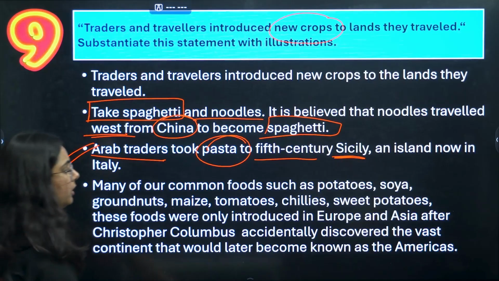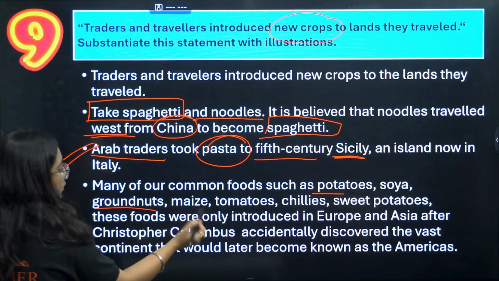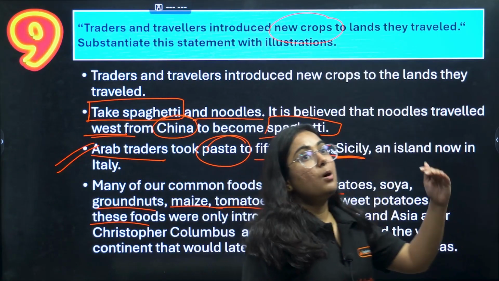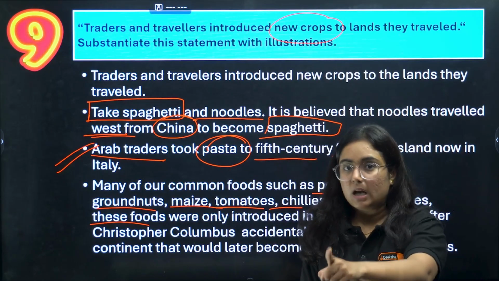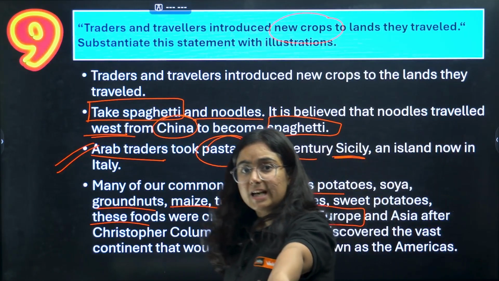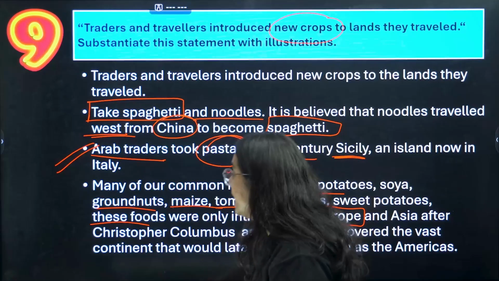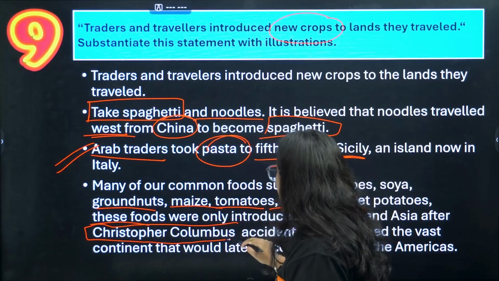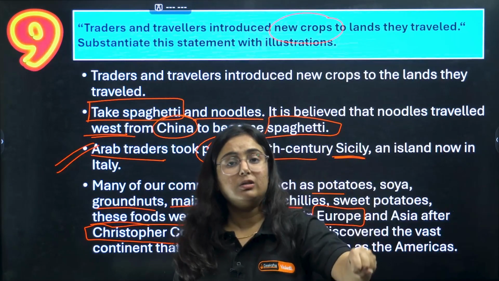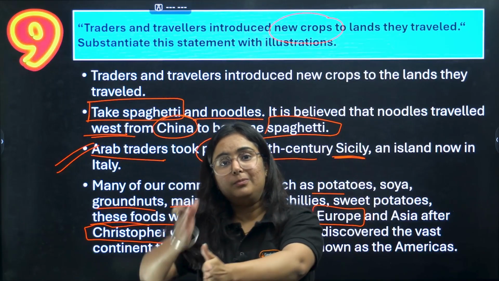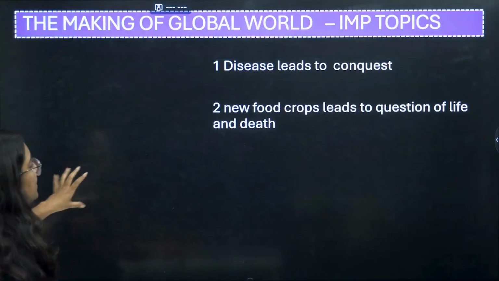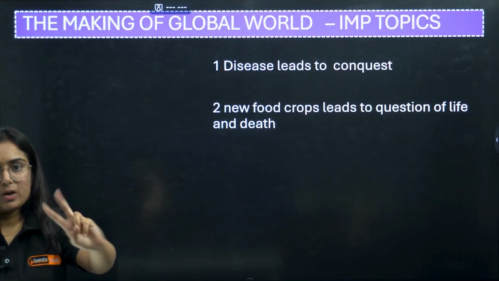Most of our common foods like potatoes, soya, groundnut, maize, tomato, chili, sweet potatoes, all these were brought from Europe to Asia. Mark my words, it was brought from Europe to Asia. But do you know that it did not originate in Europe? Rather, it was found in America, and it was Christopher Columbus who discovered that area and brought it to Europe. Then Europe introduced it to Asia. So this is how food traveled from one place to another. These were two important questions from the same chapter.